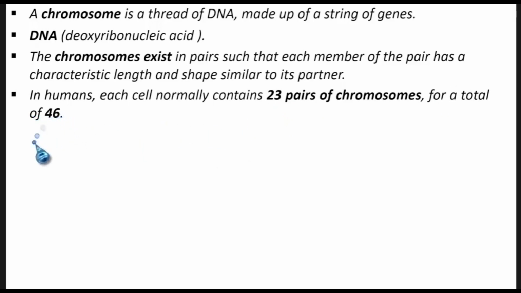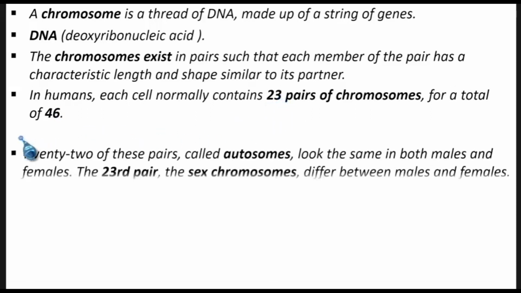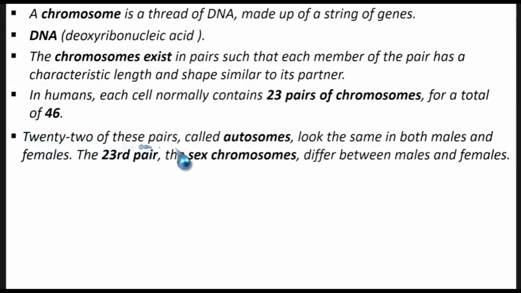Okay, so each human being contains 46 chromosomes in total, and the pairs of chromosomes found in a human being are 23 pairs. All right, then we are saying that 22 of these pairs, called autosomes, look the same in both males and females. The 23rd pair, the sex chromosomes, differ between males and females.